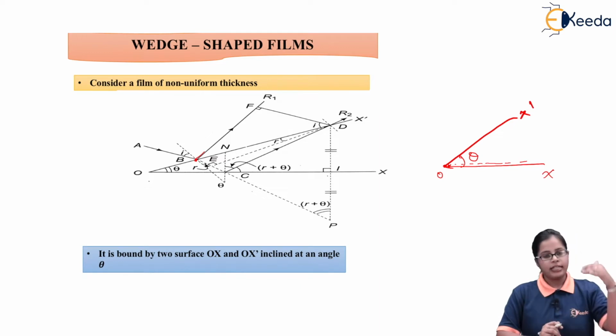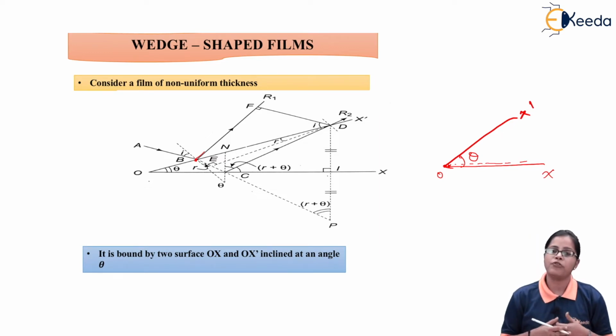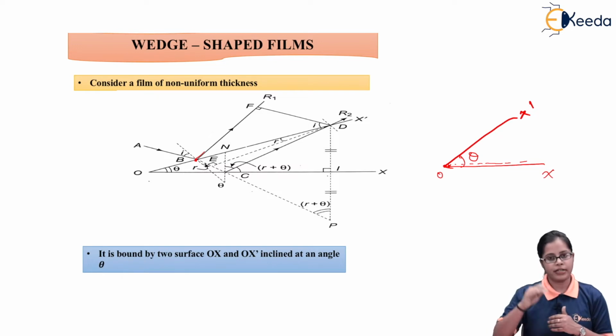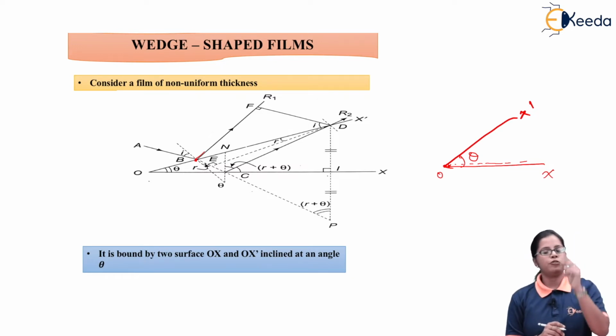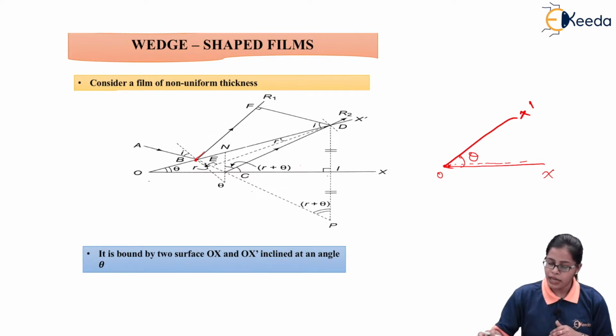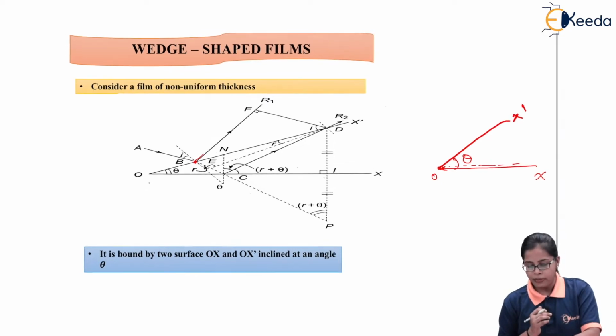The incident ray, which is monochromatic light of wavelength lambda, is incident on the upper surface of the film, OX dash, at point B. At point B, the ray undergoes two phenomena: partial reflection along BR1 and partial refraction along BC.